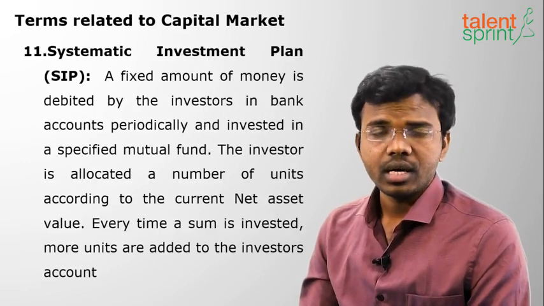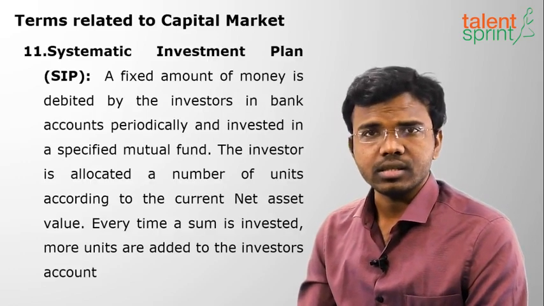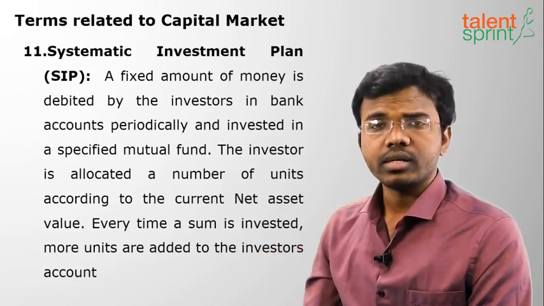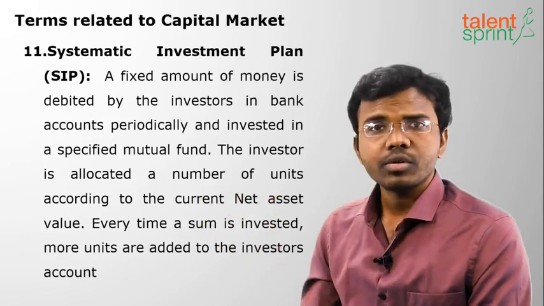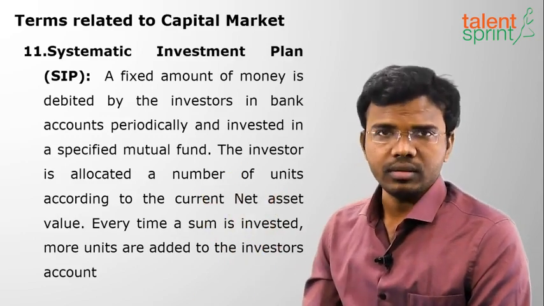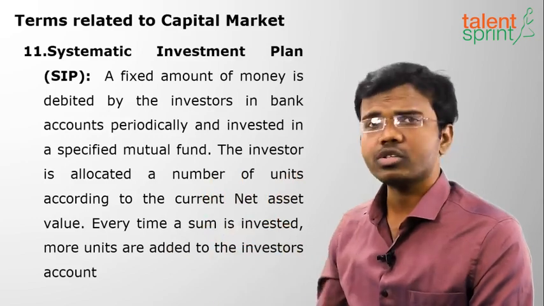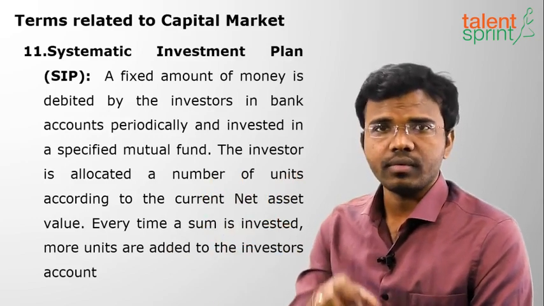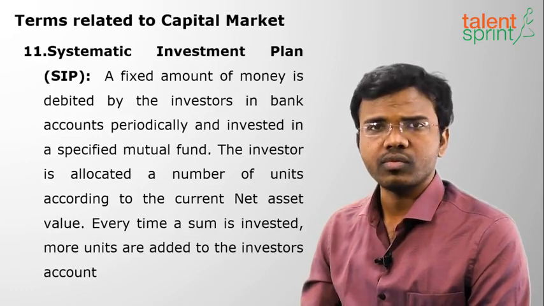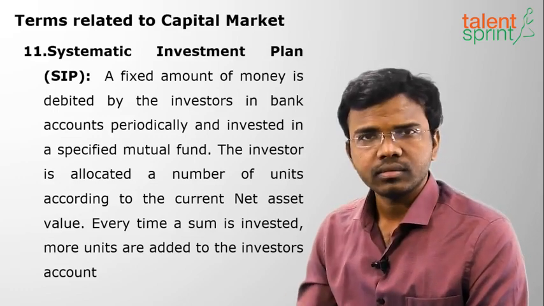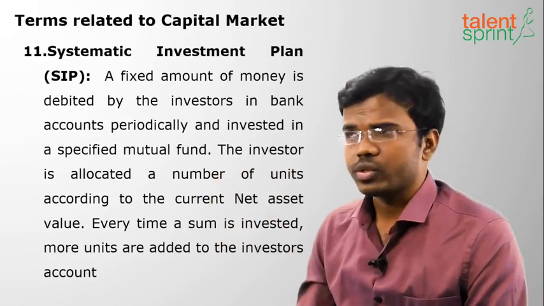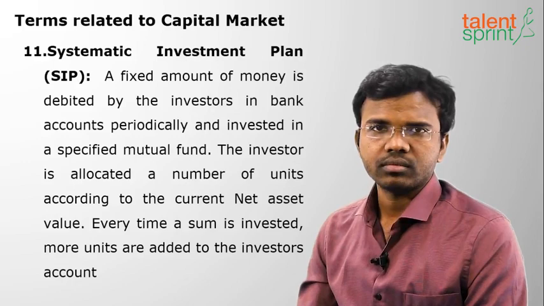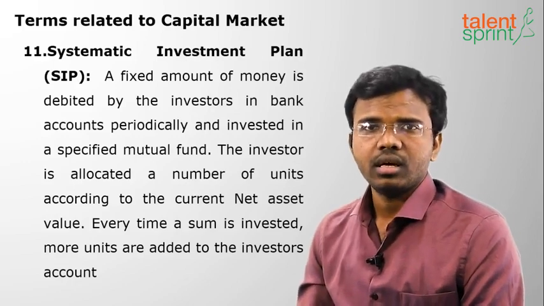Next is systematic investment plan. Mutual funds have an advantage. We can have something like a fixed deposit or like a recurring deposit. The term used is SIP. Suppose I want to invest monthly or quarterly. So I can invest in a mutual fund through SIP. Suppose I want to invest 1000 rupees every month in the mutual fund, for 1 year. So I can go for SIP. So it is a periodical investment in the mutual fund based upon my capacity. Clear with this?